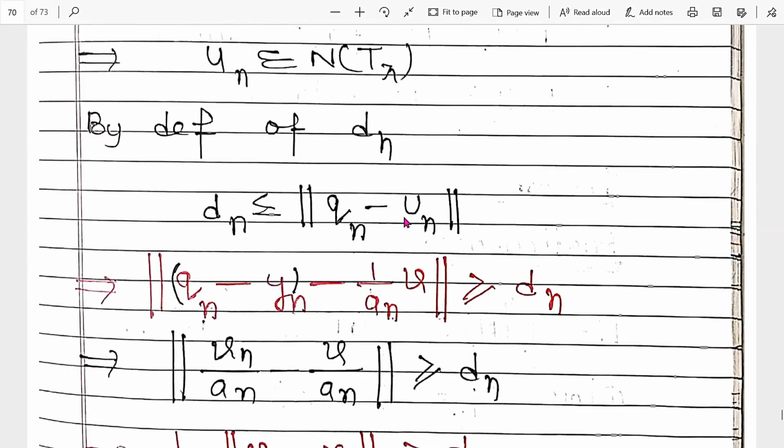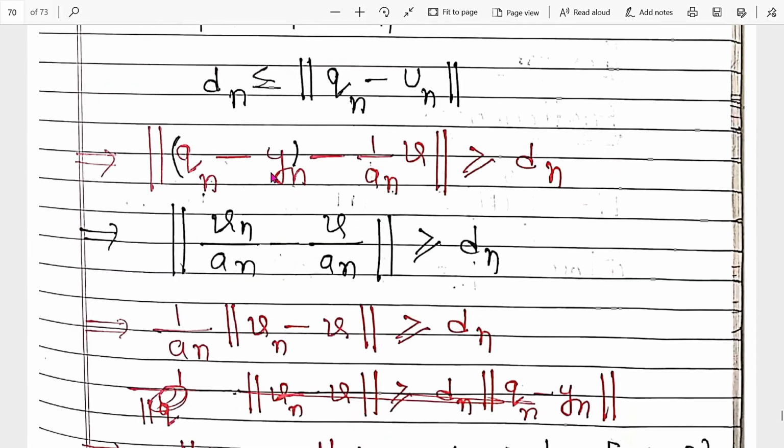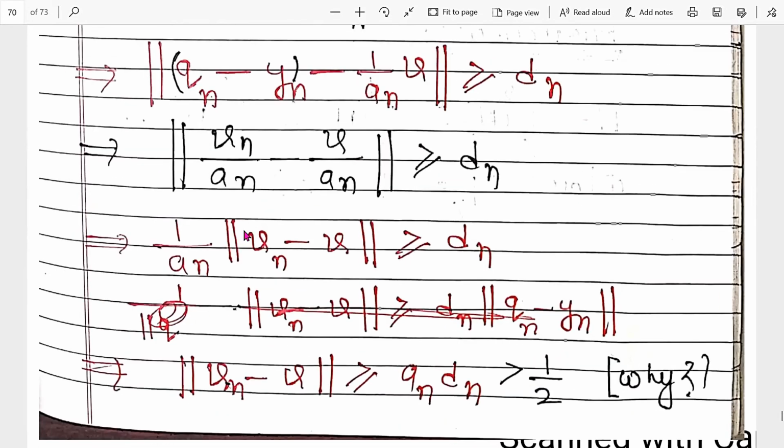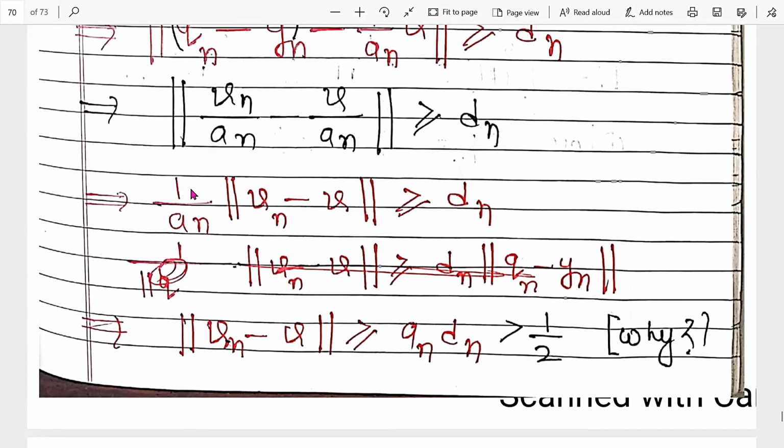Now, this un can be written in this form: yn minus 1 by an vn. So the norm of vn by an minus v by an is greater than or equal to dn. Taking 1 by an outside because it is a scalar number, this 1 by an into this is greater than or equal to d.